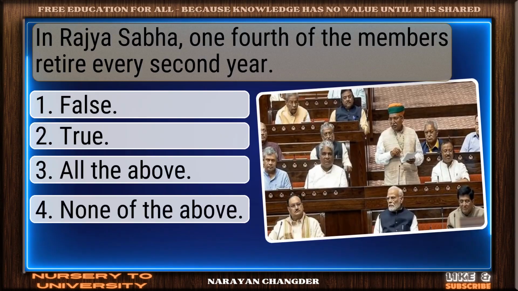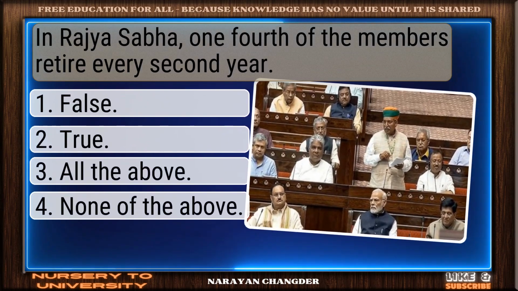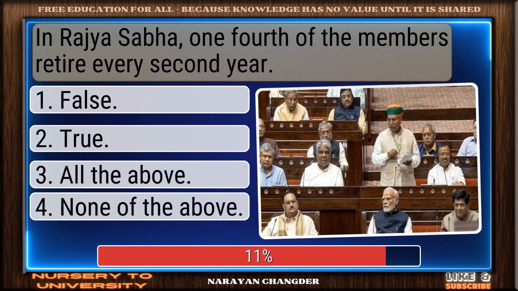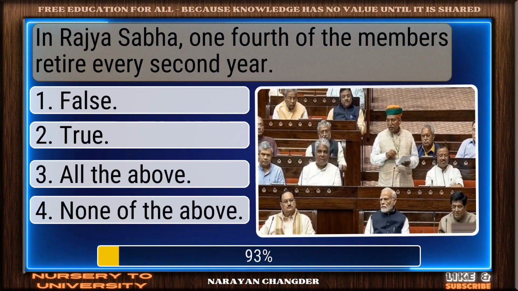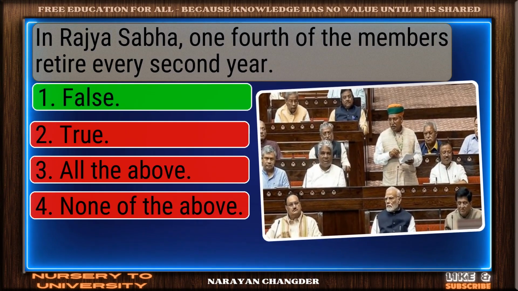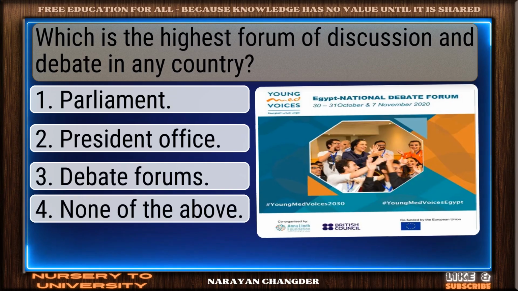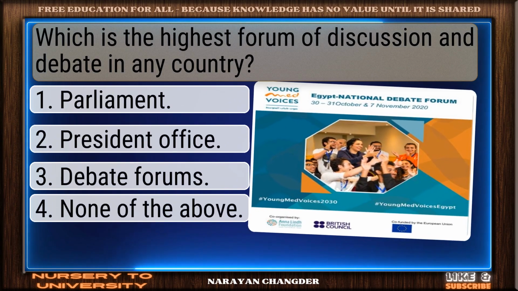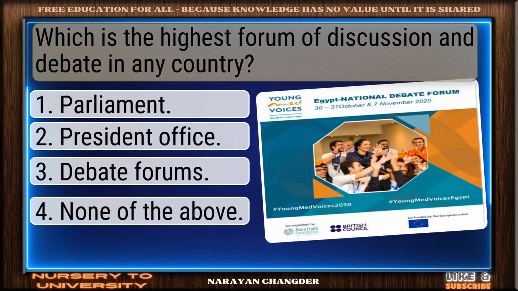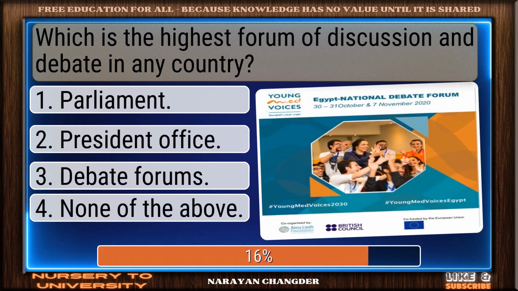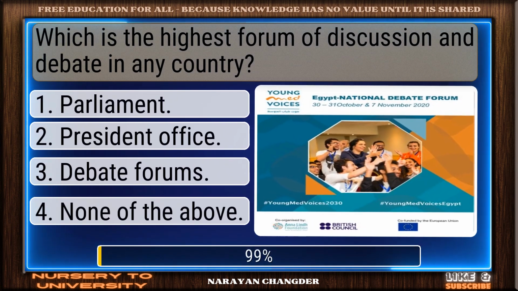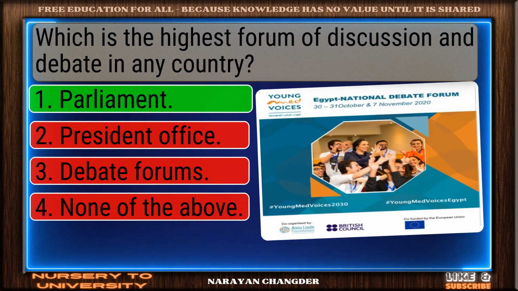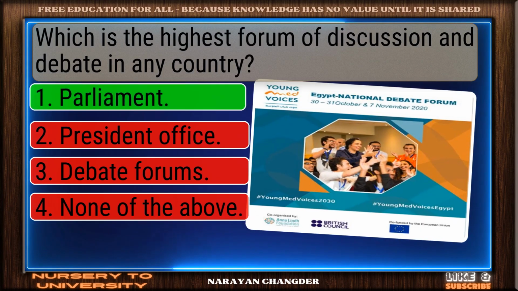Question number 55. In Rajya Sabha, 1/4 of the members retire every second year. Well picked. False is the correct answer. Question number 56. Which is the highest forum of discussion and debate in any country? Smart move. Parliament is an accurate answer.